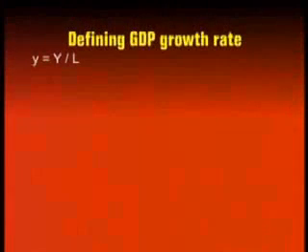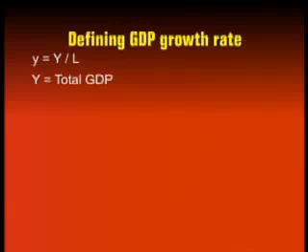Now let's assume here that capital Y stands for the real aggregate GDP in the economy. That is the total output that is produced in the economy, or the total income level. Whereas L is the total size of the population. Here, again, we have not made the distinction between population and the labor force. We assume for simplicity that they are the same. But as you know, in actuality, there is a difference.